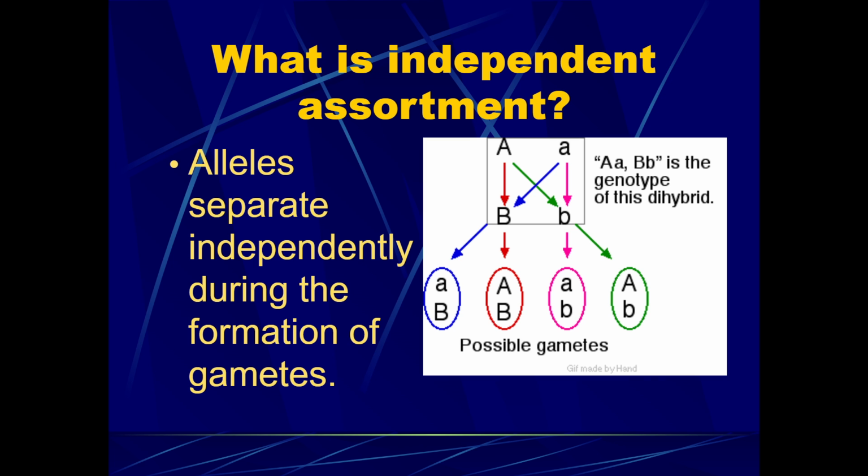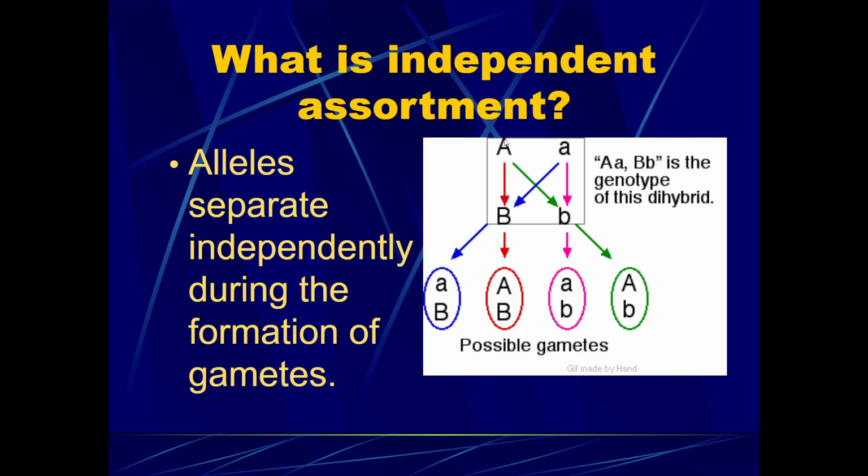Now, to figure out independent assortment, you can look at this basic chart. If we're looking at 2 traits, we have to take the 2 traits that are being looked at. In this case, capital and lowercase A, capital and lowercase B is going to be the genotype of this dihybrid. Meaning, we're looking at 2 traits in one organism that are both heterozygous. And you just want to see all the possible combinations that could occur.